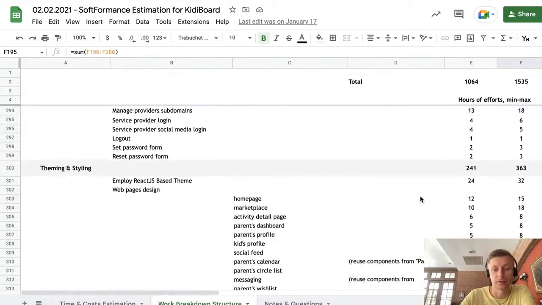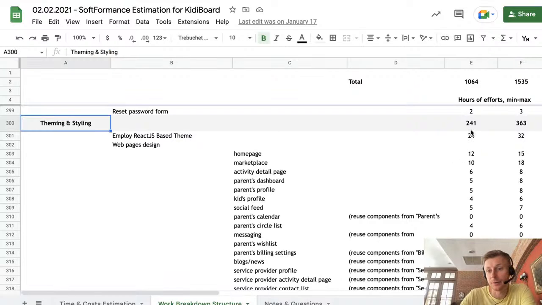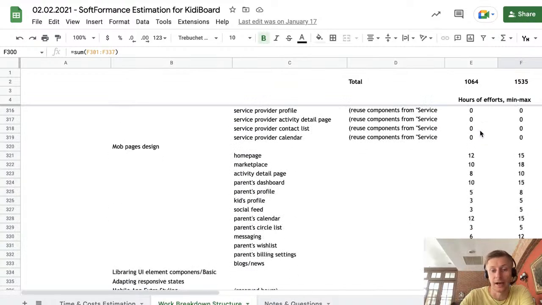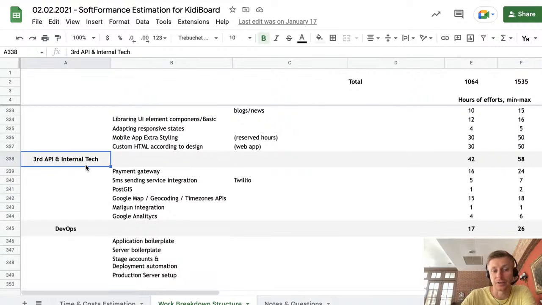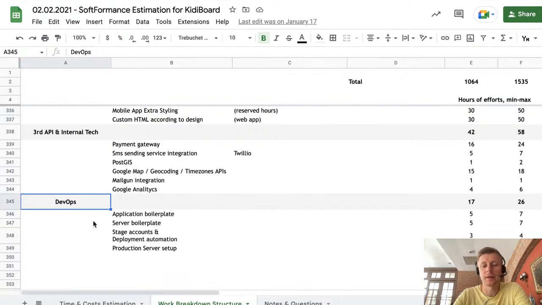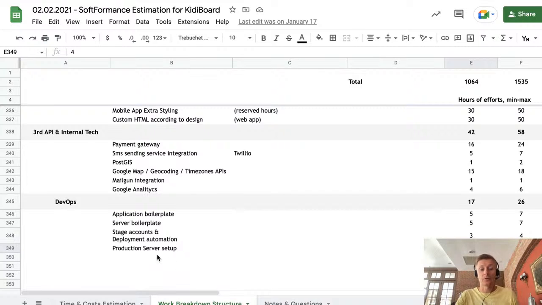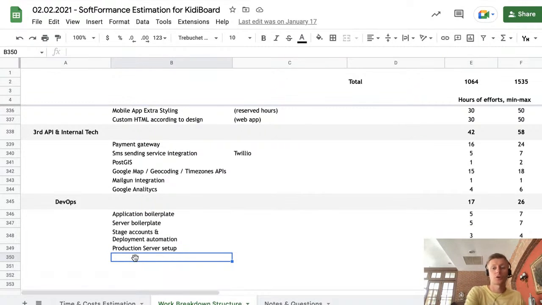Plus, we add here some internal things. Also, we have theming and styling. We went for custom design, which took just more than 1 month of work just for the design. Then we have API integrations, internal tech, etc. And then finally, we have some internal things like DevOps administration, basically setting up the project itself, server boilerplate, putting it all on demo, staging, and then on production. So it's all included here within our estimate. And also, usually we put an extra 10% for project management and an extra 10% for quality assurance for manual testing, because it also requires quite some effort on our side.